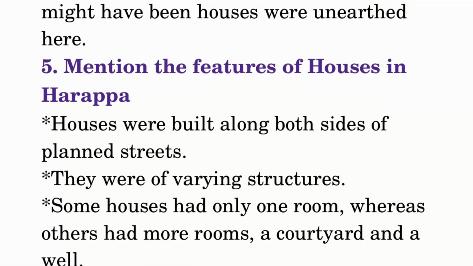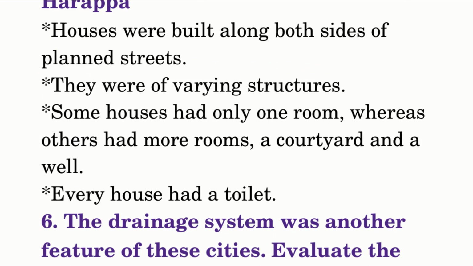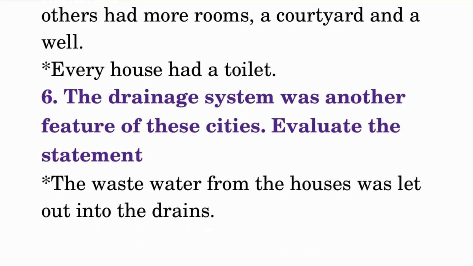Mention the features of houses in Harappa. Houses were built along both sides of planned streets. Some houses had only one room, whereas others had more rooms, a courtyard and a well. Every house had a toilet. The drainage system was another feature of these cities.